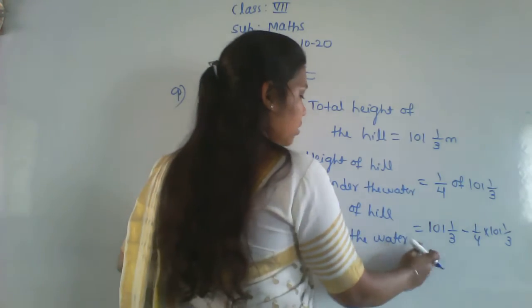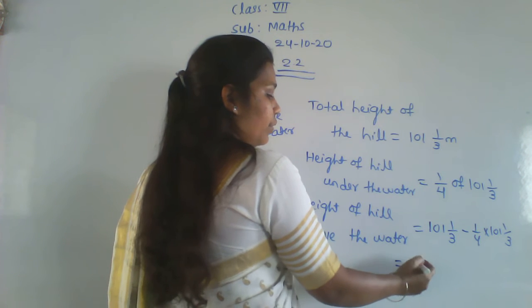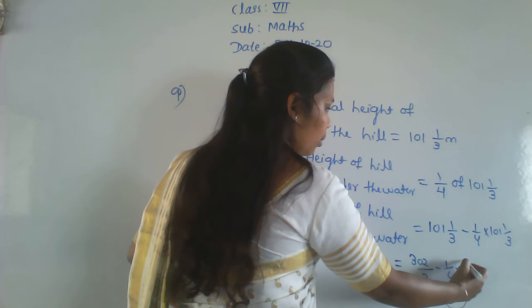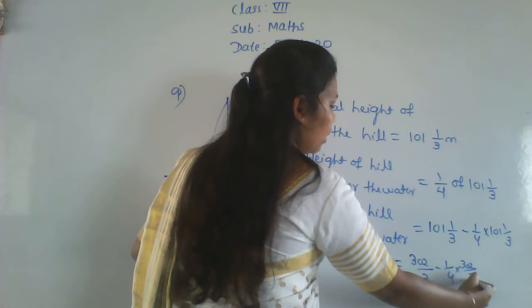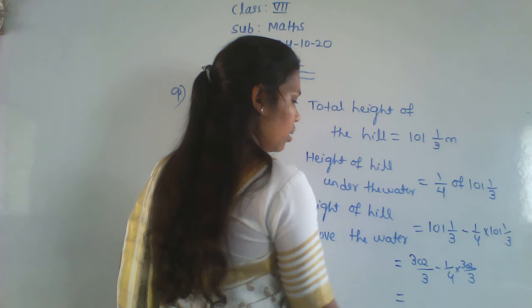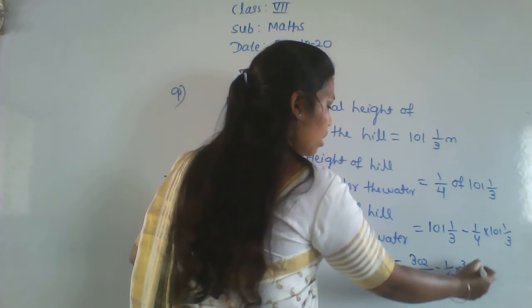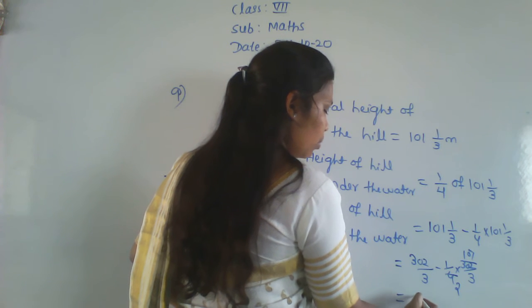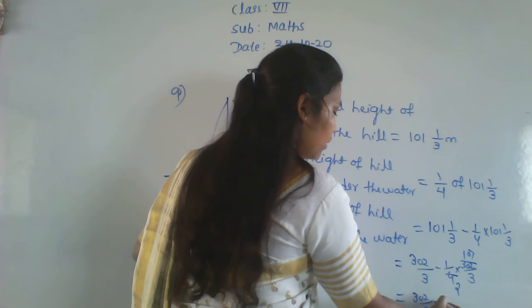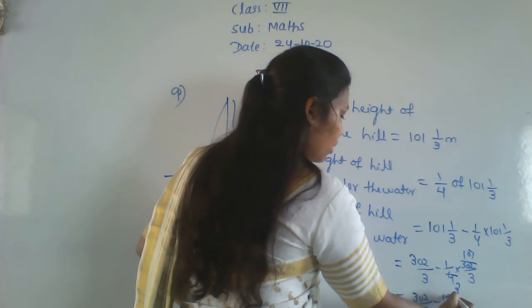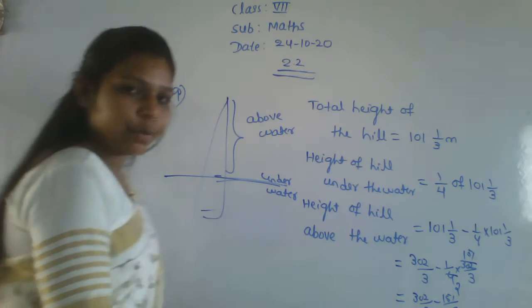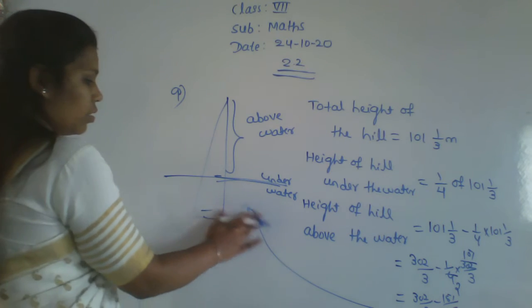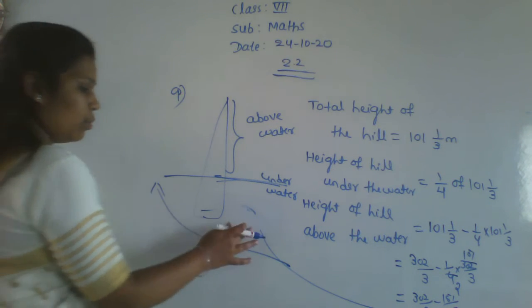So that is equal to 302 by 3 minus 1 by 4 into 302 by 3. Okay, that is 302 divided by 3 minus 151 divided by 6. I'll do the simplification.